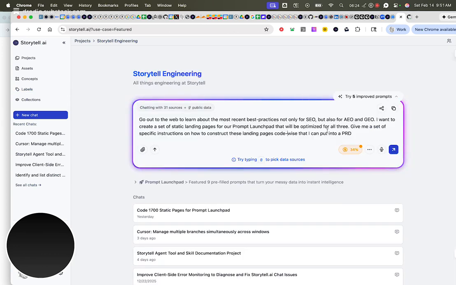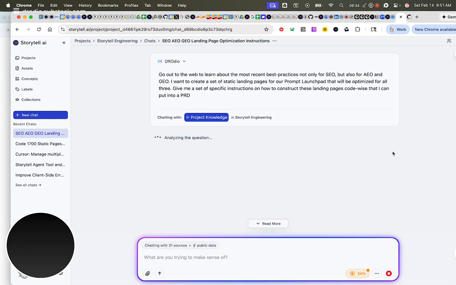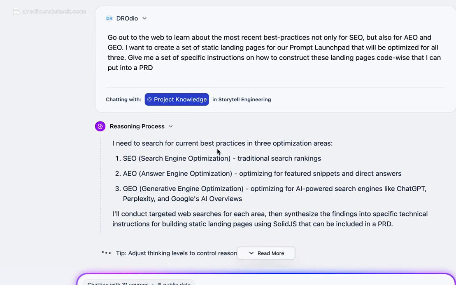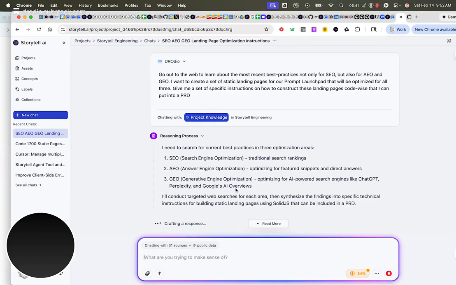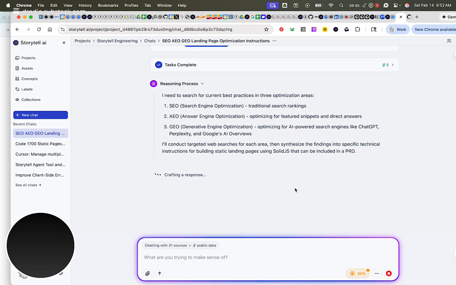The next thing that I want to do is have Storytell tell me what the most recent best practices are, not only for SEO, but for AEO and GEO. So this is leveraging Storytell's ability to go out and search the web. And so we can see here that Storytell is starting to do that. And I'm going to use this to help me define my PRD.